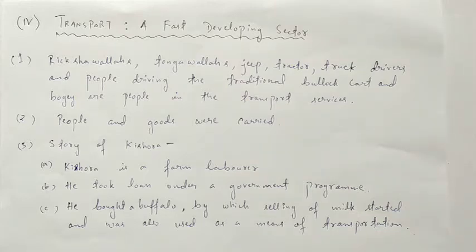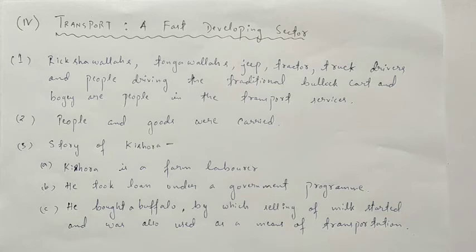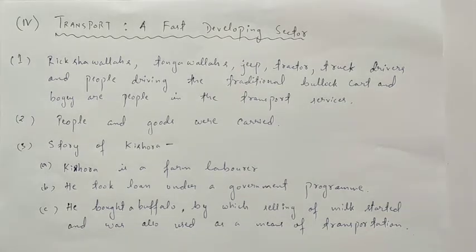As it was difficult for Kishora to feed the family with his little wages, he took a loan from the government under a program that provided cheap loans to poor landless households. With the money, Kishora bought a buffalo and started selling milk. He also used the buffalo as a means of transport by attaching a wooden cart. He would carry different commodities such as clay for the potter and jaggery to the nearby villages and towns like Shahpur. He gets paid for carrying and dropping these goods to the different places. In this way, Kishora gets some work and is able to earn better than earlier.